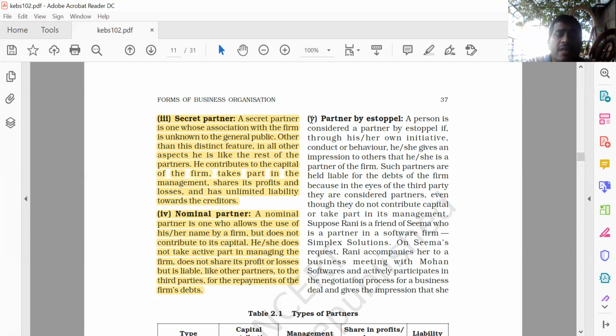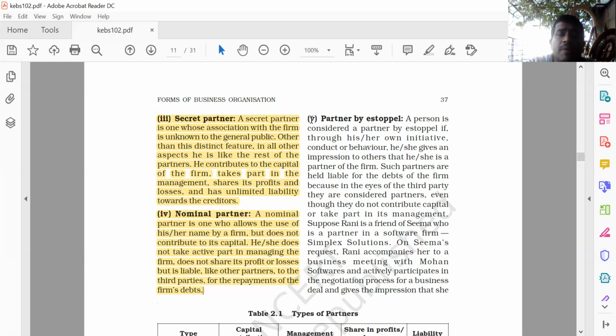Mainly, we can see in real estate firms, a lot of persons and brokers are there, and they reveal that, yes sir, this is my flat. I am the partner of this particular project, and I want to sell this product. By their behavior, we believe that they are the partners.